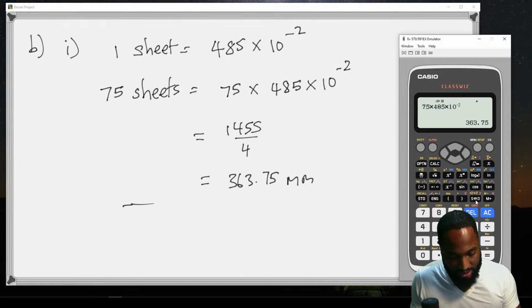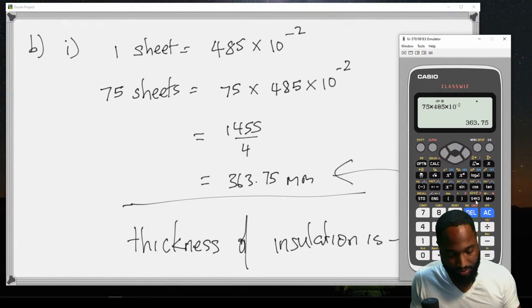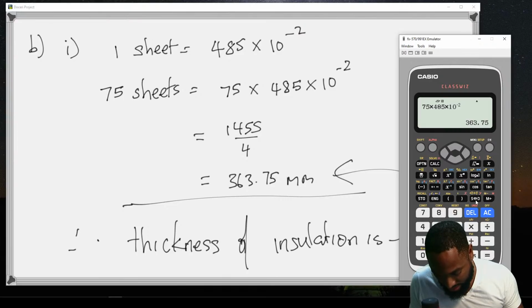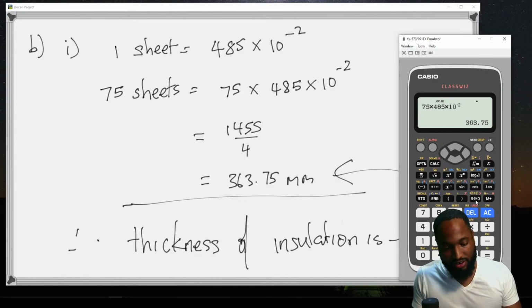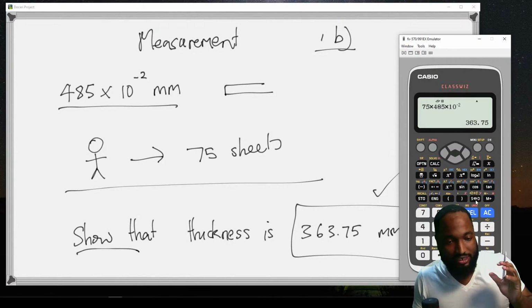So the thickness of insulation is that. Therefore, the thickness of the insulation is that. Now write the thickness correct to two significant figures. They get a little practical here.